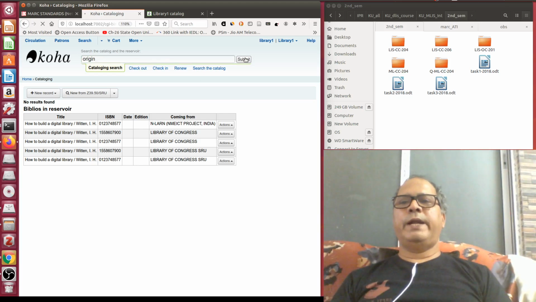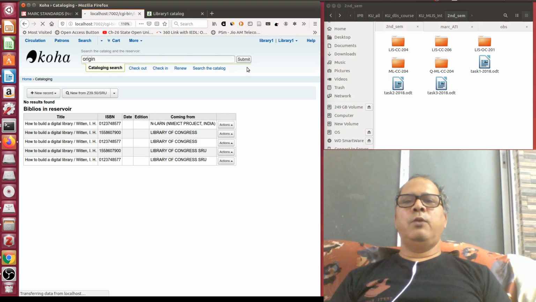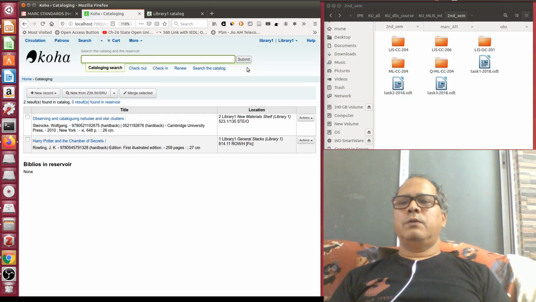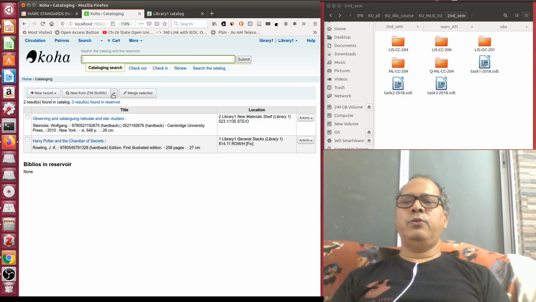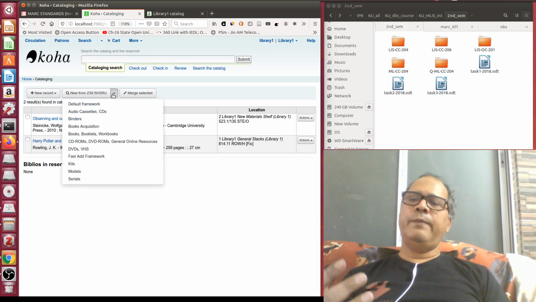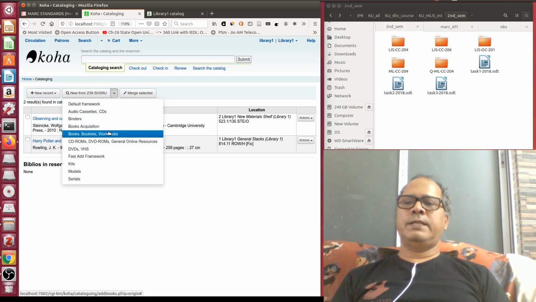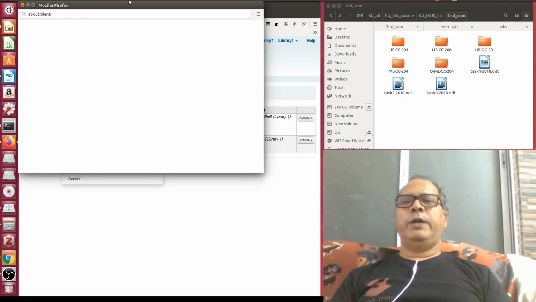Suppose the document is in my hand, so I search my local catalog. It says these two books are not related. So suppose this book is not available in my library; I first check whether it is available globally. It is a book, and the moment I click book, it opens a window here.